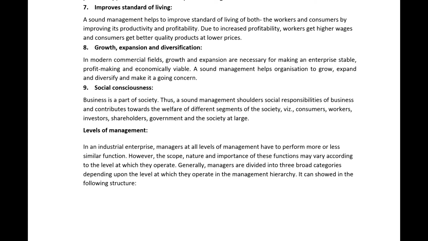So here there are levels of management. For example, take a worker and take a manager. Each one has their own importance, right? Whatever the level of management, they have to perform more or less similar functions. However, the scope, nature and importance of these functions may vary according to the level at which they operate.